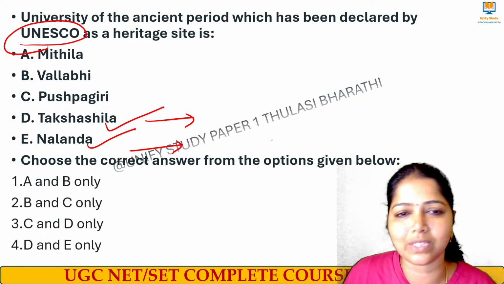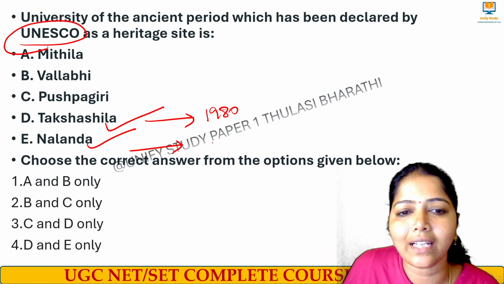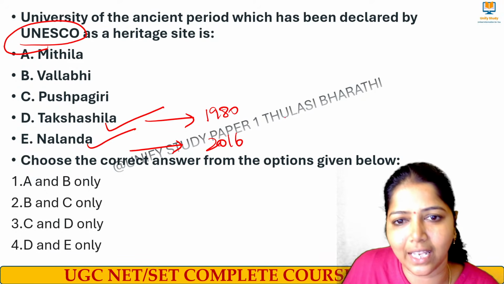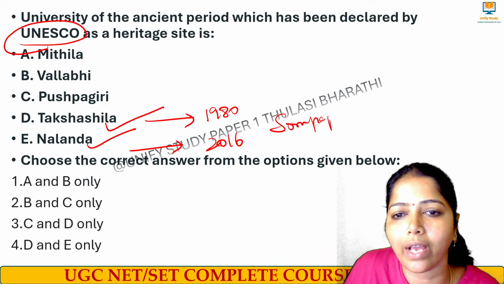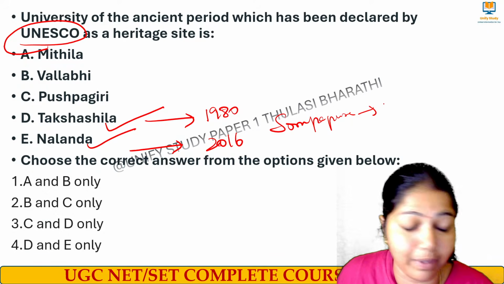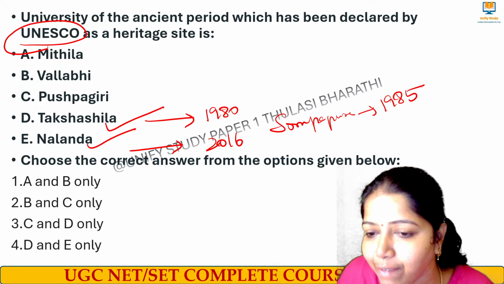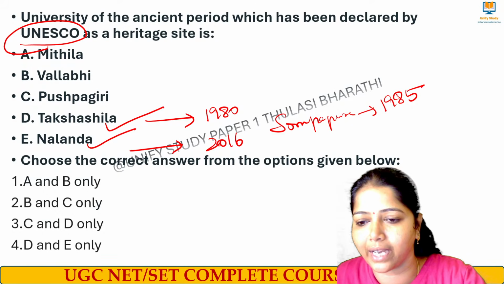Exactly, super. Raji was right. Takshila University got it in the year 1980 and Nalanda in 2016. Apart from that, we had Somapura University, also a Buddhist monastery, which was given World Heritage Site status in 1985. Very good, great.